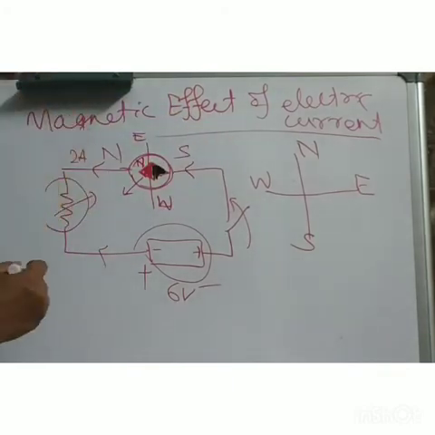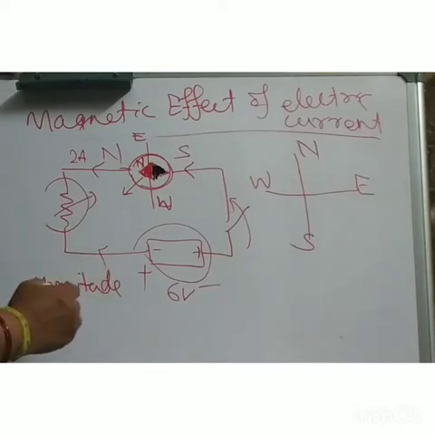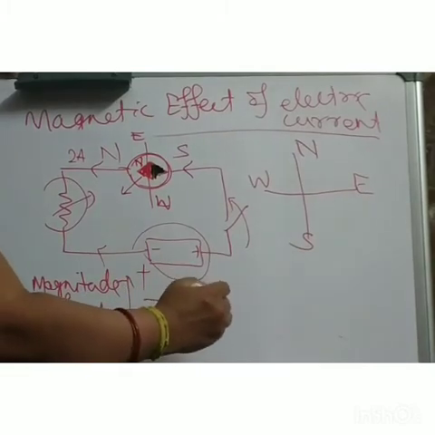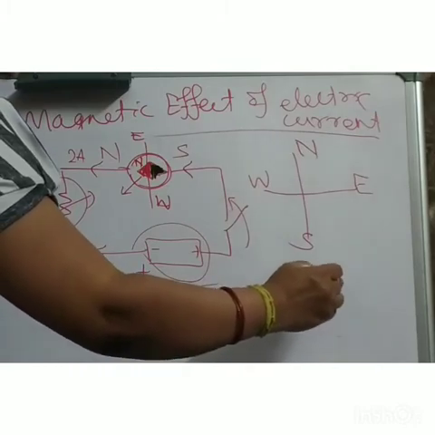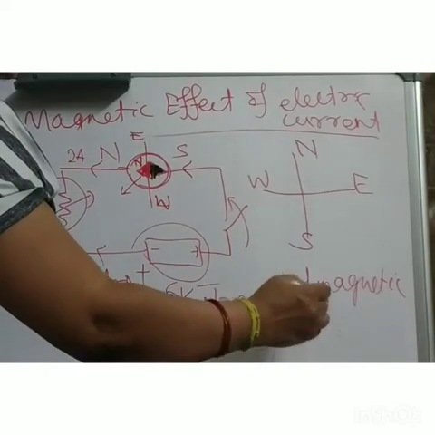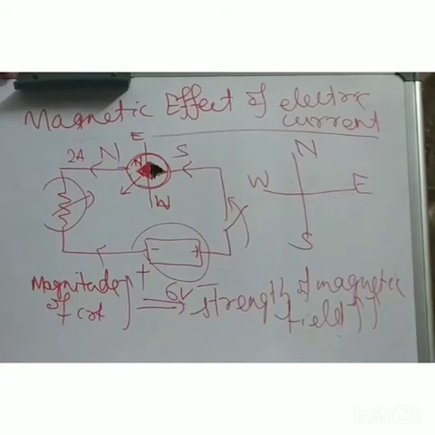Very important: when the magnitude of current increases, the strength of the magnetic field also increases. Important conclusion. Clear? And when he reverses the current direction, the deflection is in the opposite direction.